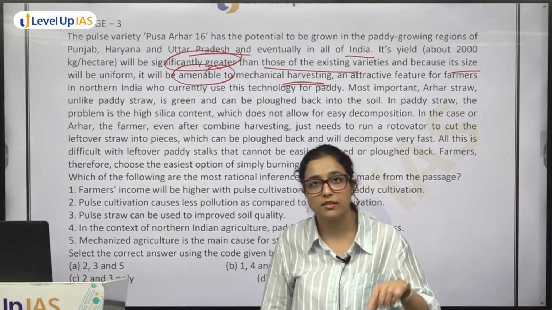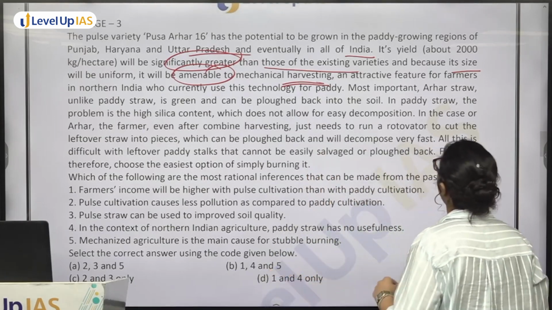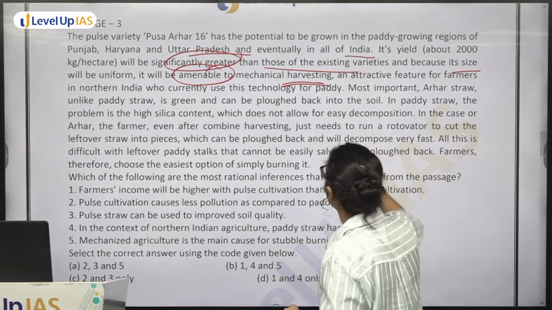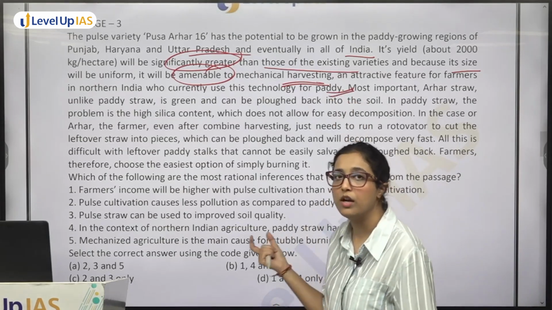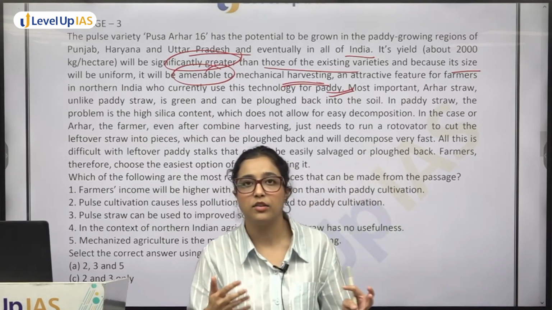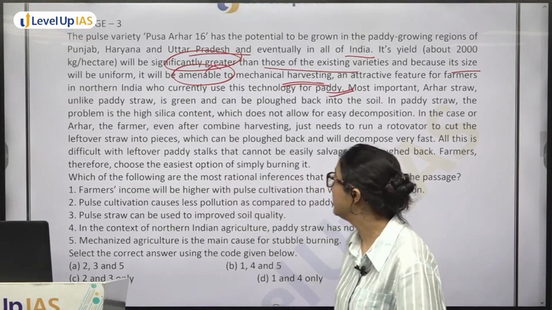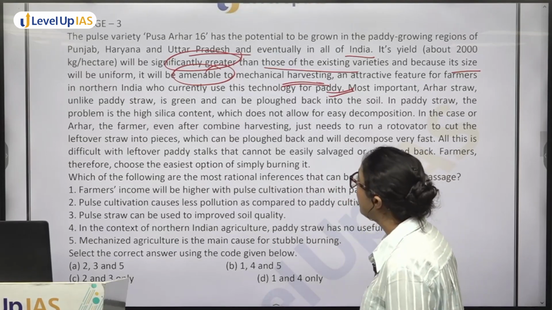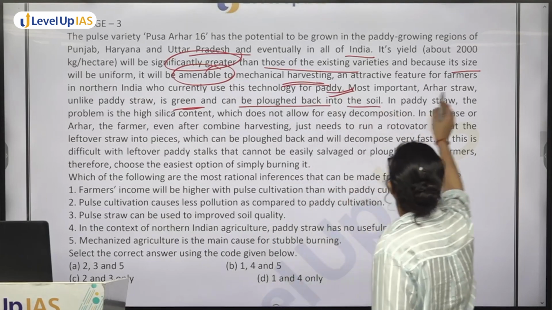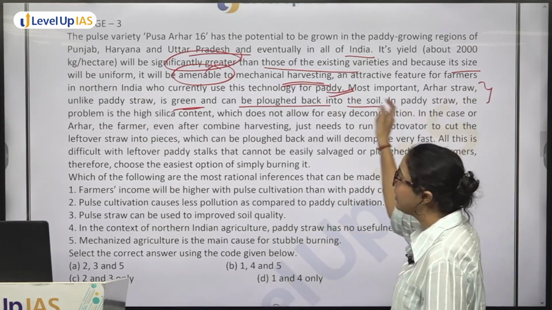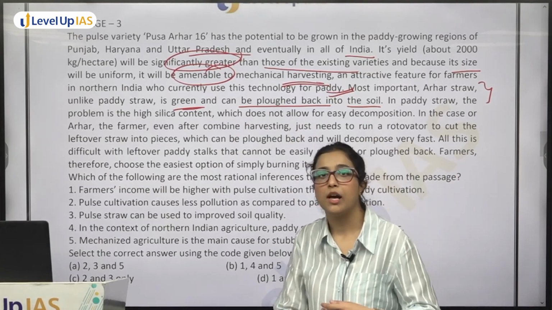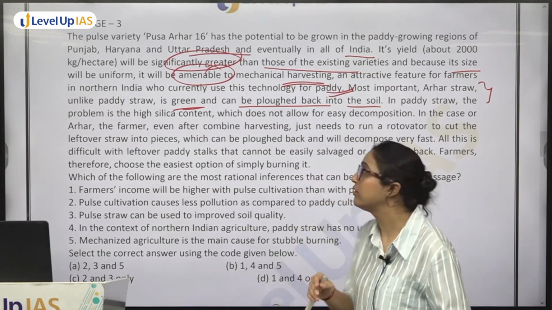Why? Because its size is the same, uniform, and an attractive feature of farmers in the northern India who currently use this technology for paddy. ठीक है, तो उससे help होगा because they want to grow a plant that can use technology और easy कर दे आपका काम. ठीक है. Most important, arhar straw, unlike paddy straw, is green and can be plowed back into the soil. अब क्या बोला है? अरहर स्ट्रॉ जो है, अनलाइक पैडी स्ट्रॉ, कैन बी प्लोड बैक इनटू द सॉइल. आप उसको वापस सॉइल में डाल सकते हो टू रिप्लेनिश द न्यूट्रिएंट्स इन द सॉइल.